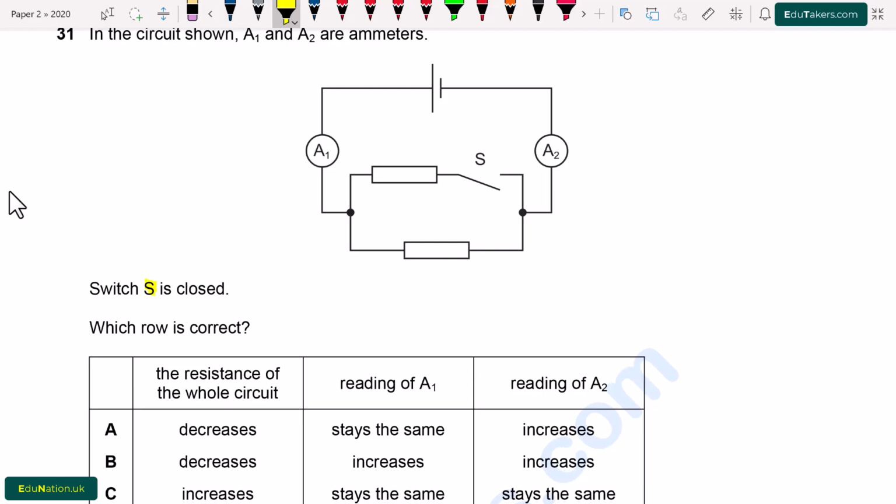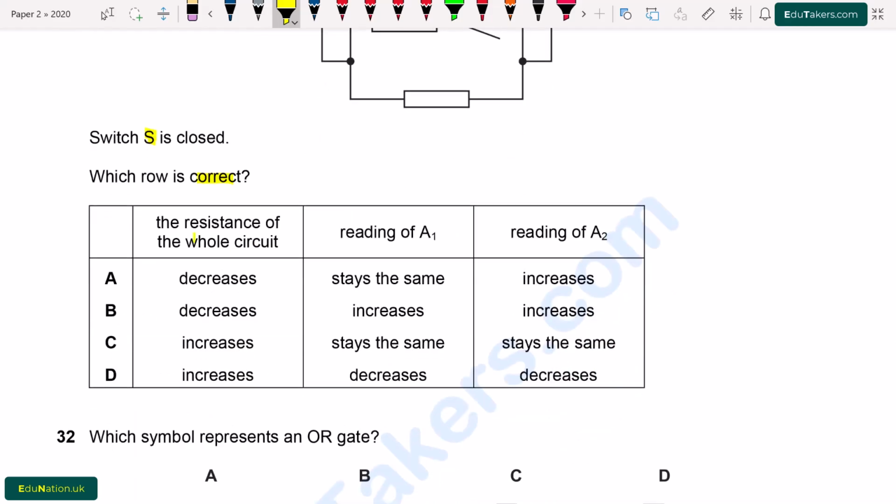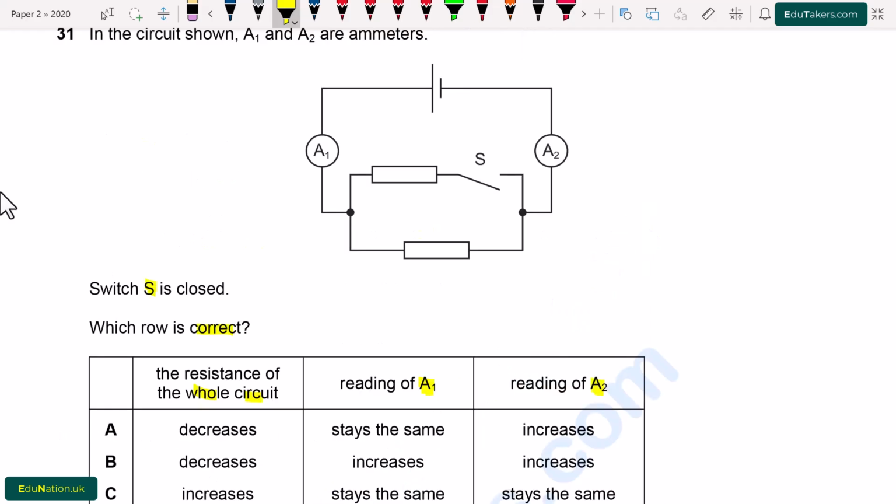Question number 31. In the circuit shown, A1 and A2 are the ammeters. Switch S is closed. Which row is correct? The resistance of the whole circuit, reading of A1 and reading of A2. So first of all, we consider the case when the switch is open. It means that there is no current passing through the circuit when the switch is open. So there is only one resistance in the circuit when the switch is open. I suppose it is R1 and this is R2.